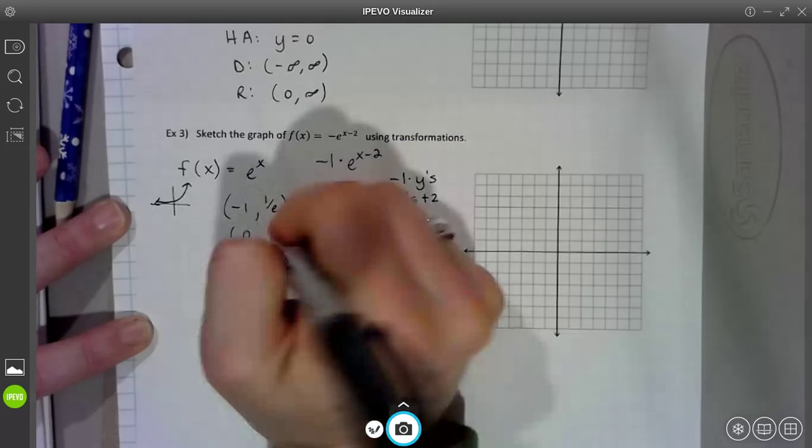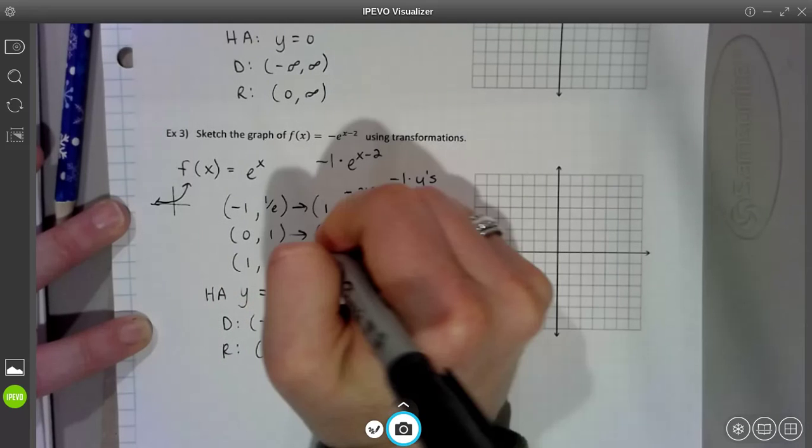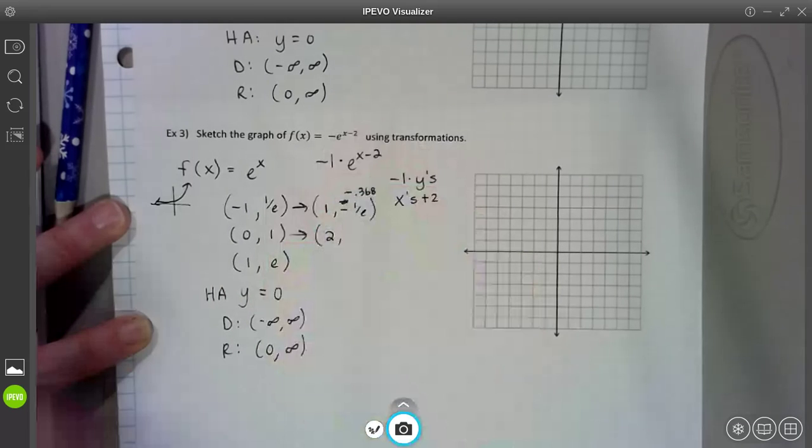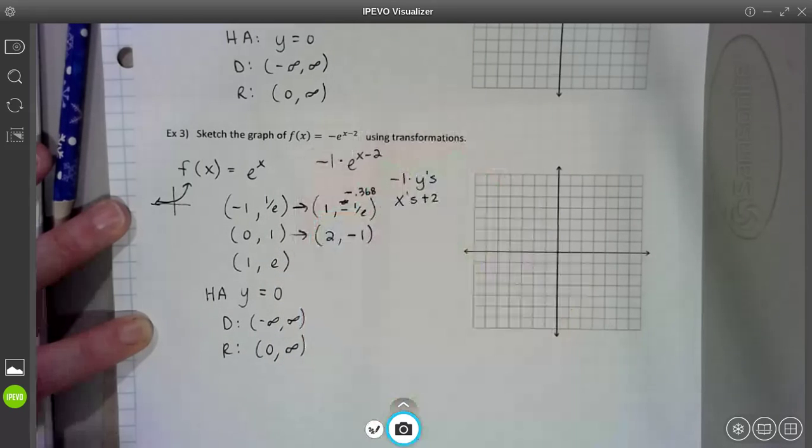All right, 0, 1. Where's this point going to go? 0, it's an x, add 2 to it, so now it's sitting at 2. Take 1, the y coordinate, times it by -1, and now you get -1.